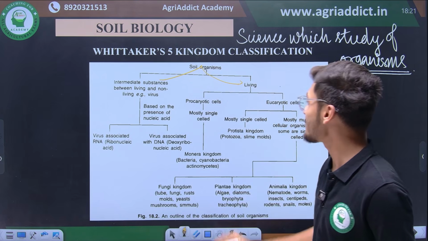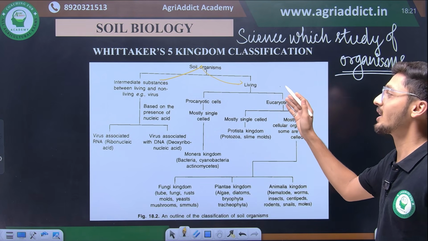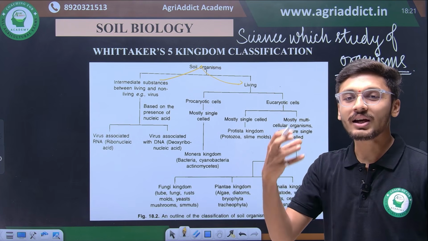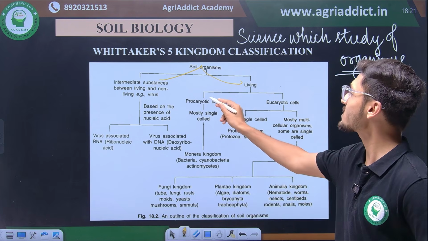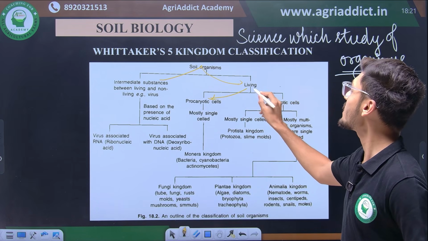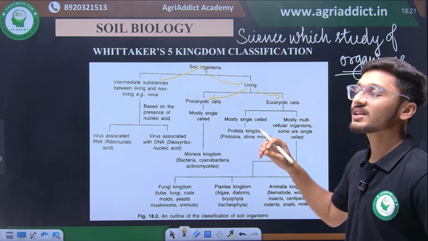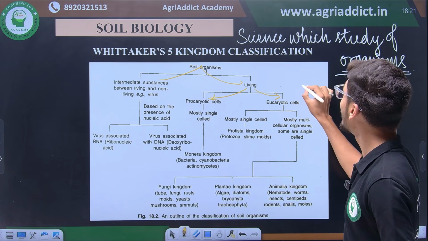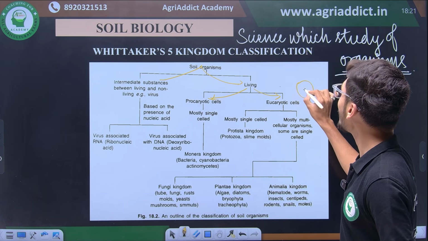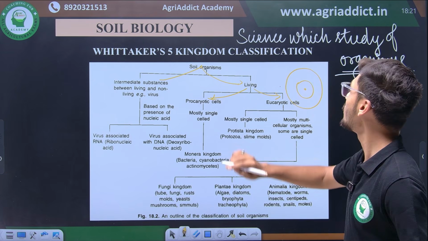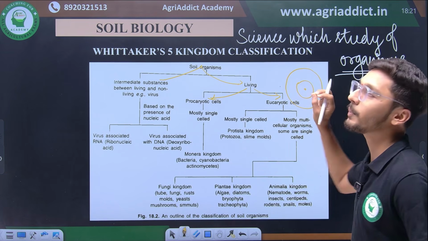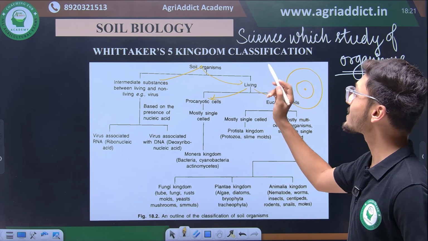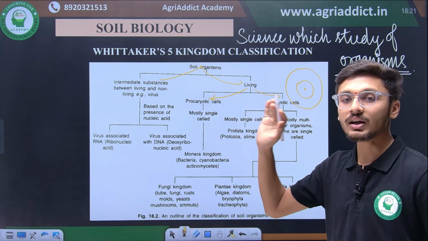and all the living organisms are classified into 2 main classes based on their prokaryotic or eukaryotic cellular structure. So what is a prokaryotic cell? Prokaryotic cell is a primitive cellular structure, and eukaryotic cell is a generally advanced cellular structure which has a proper nuclear membrane and a proper developed nucleus. So a eukaryotic cell is any cell with a properly developed nucleus, whereas a prokaryotic cell lacks the nuclear membrane in the nucleus.